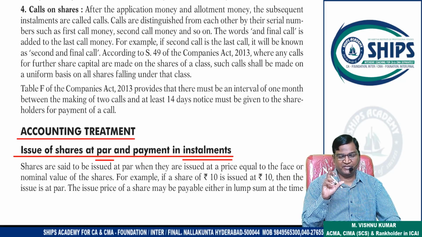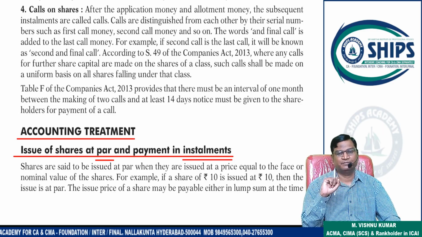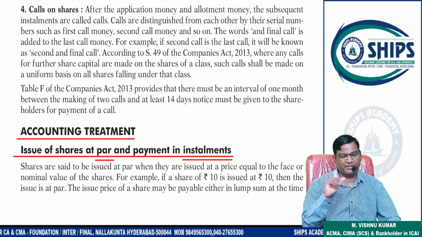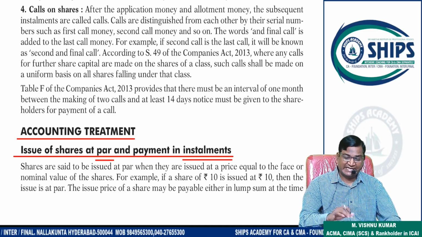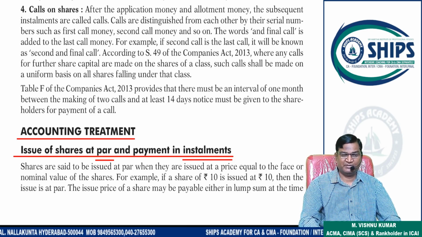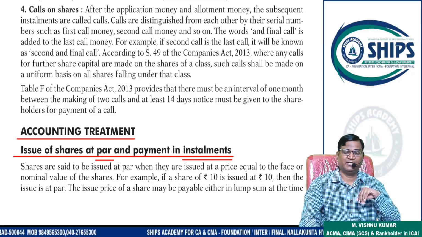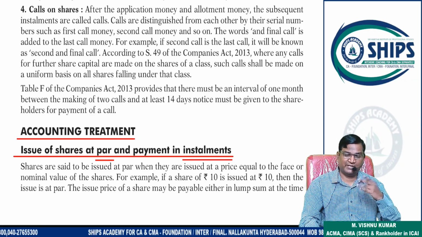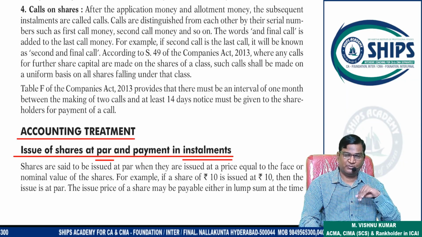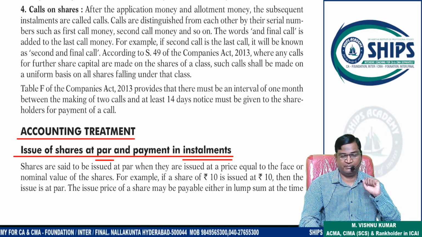Means your company's face value of share is 10 rupees, and the company is collecting 10 rupees per share only, then it is called issue of shares at par. Now the company is collecting extra amount because the company has goodwill and a good name in the market. So why should the company receive 10 rupees only? They can receive extra also. Shareholders are ready to pay. Suppose face value is 10 rupees. Now the company wants to collect 100 rupees per share. So 90 rupees will be called premium.